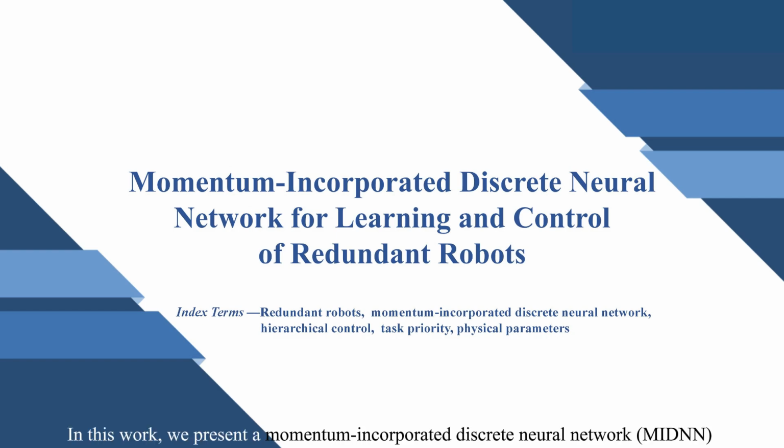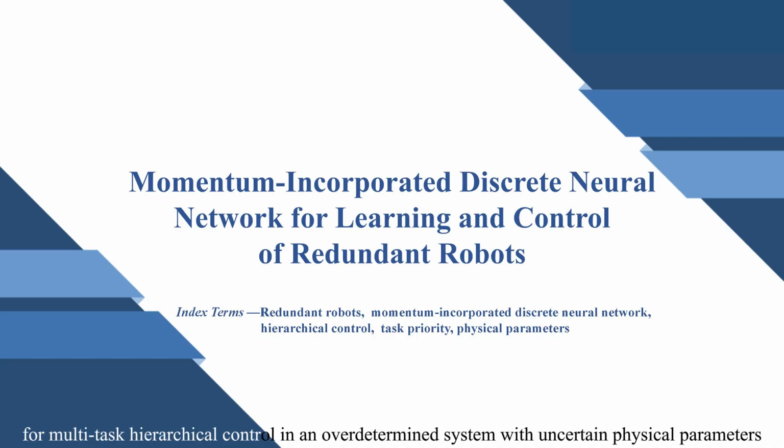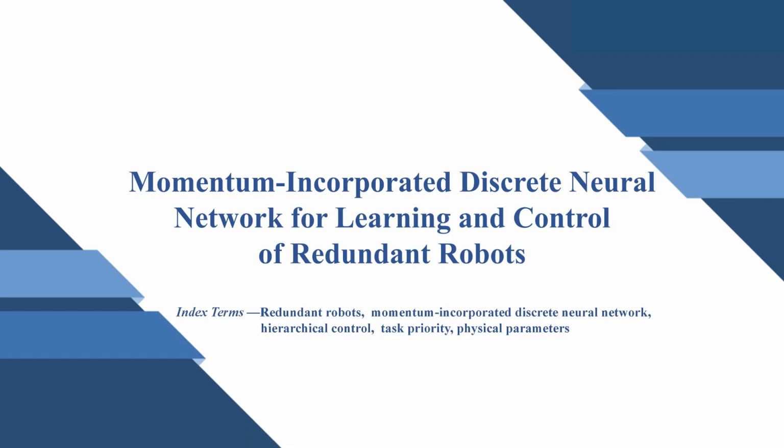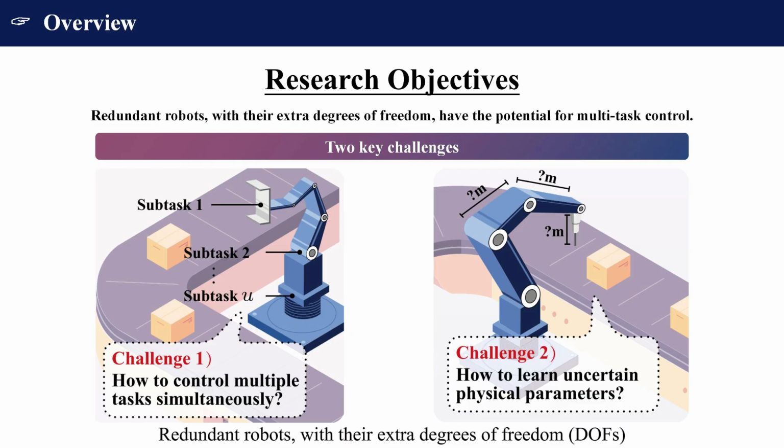Hello everyone, in this work, we present Momentum Incorporated Discrete Neural Network for Multitask Hierarchical Control in an Overdetermined System with Uncertain Physical Parameters. Redundant robots, with their extra degrees of freedom, have the potential for multitask control. In multitask hierarchical control, the key challenges arise. 1. How to control multiple tasks simultaneously. 2. How to learn uncertain physical parameters.